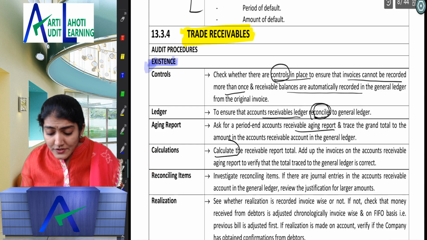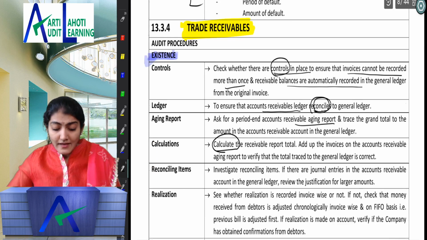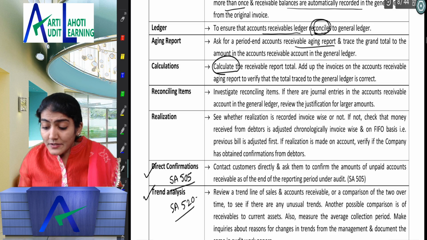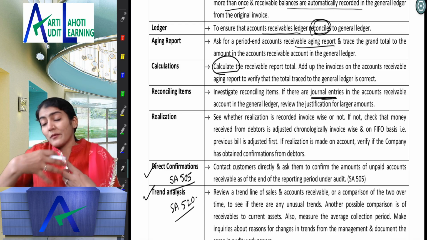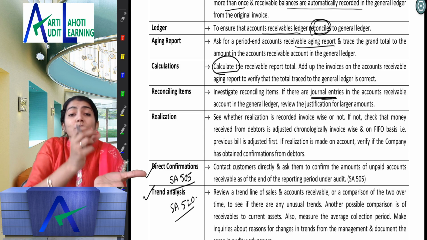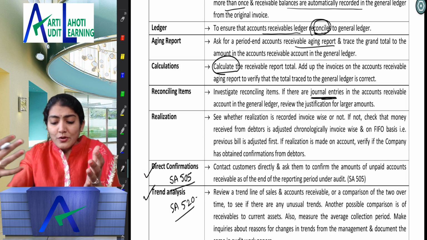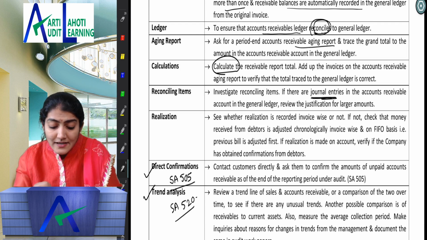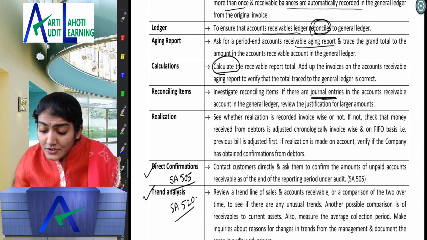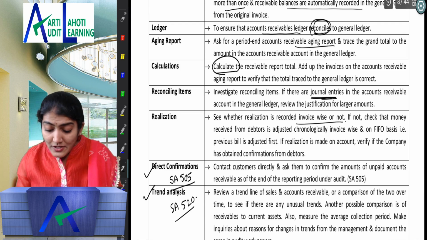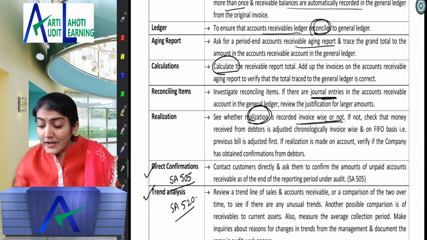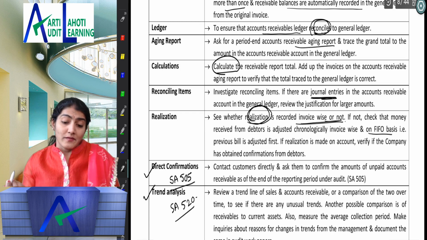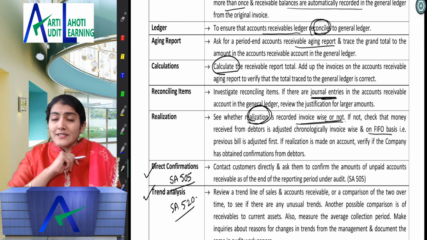Then the calculations regarding how the debtor's balance is calculated, reconciling items if there are any journal entries, because as such a journal entry is not expected. It will not go through a JV. It can go through the normal sales debtors account. Right, realization is recorded invoice wise or not. So whatever money you receive from the debtor, whether it is recorded invoice wise, chronologically, date wise, or on a FIFO basis. So the realization of the debtors.